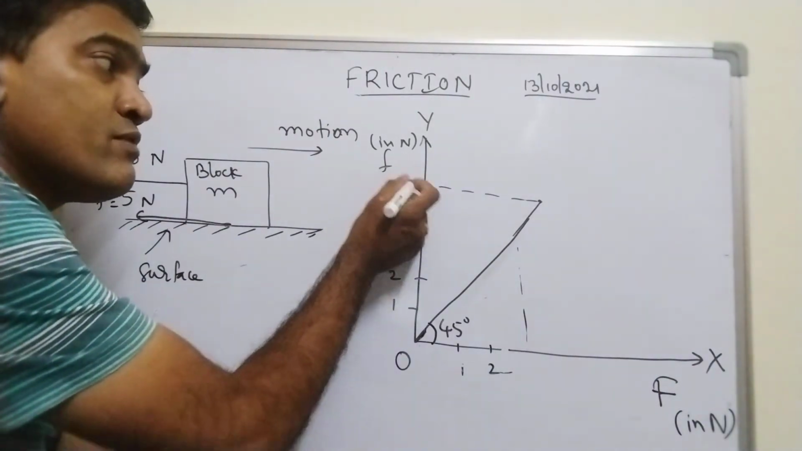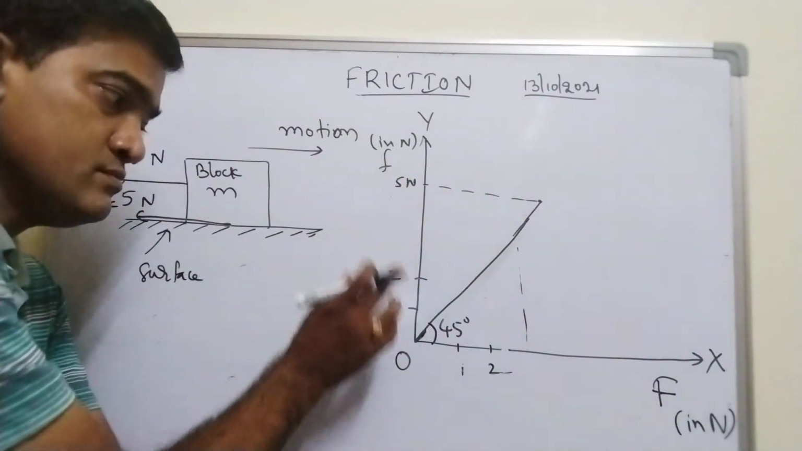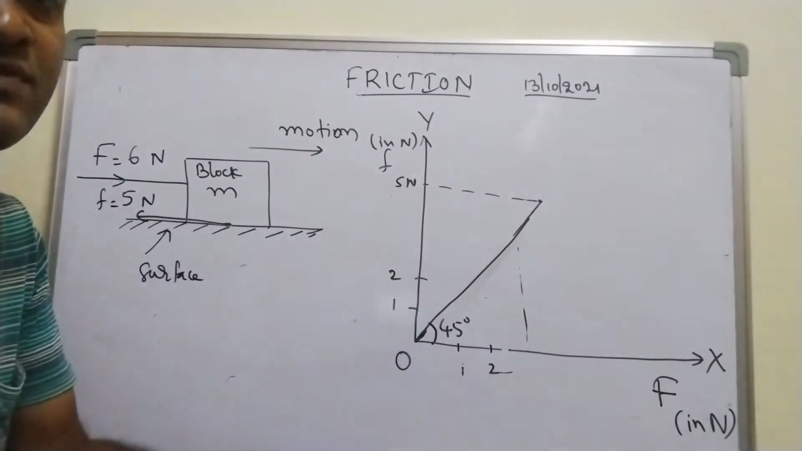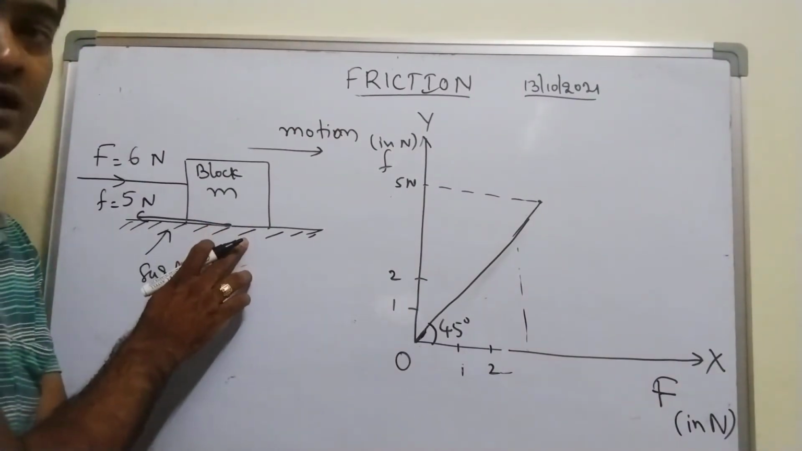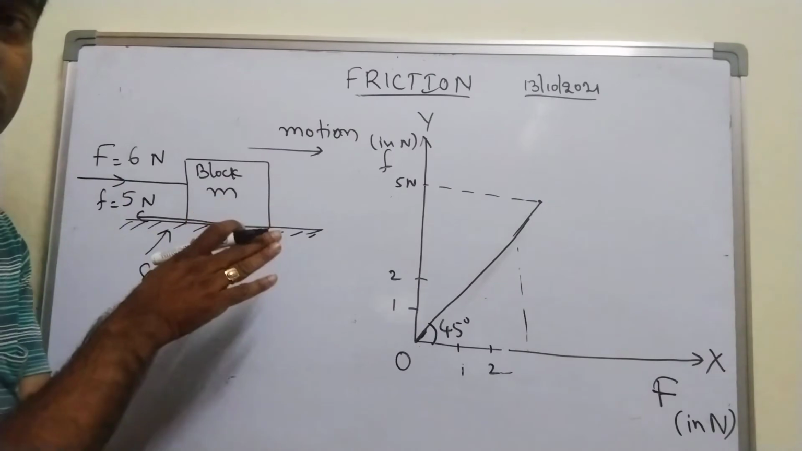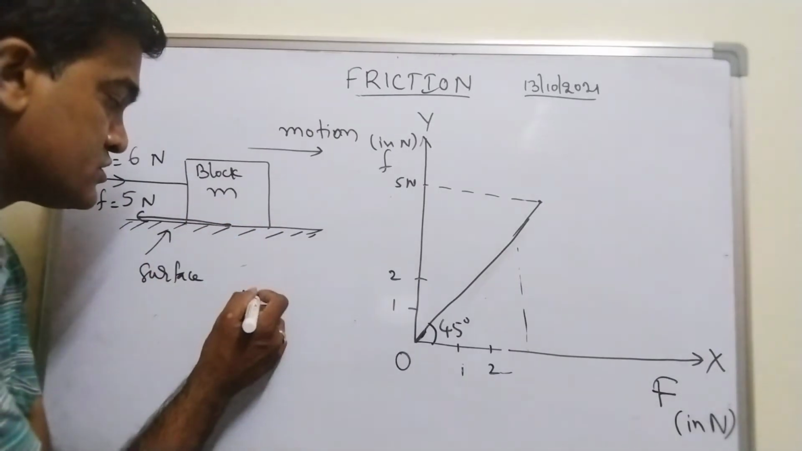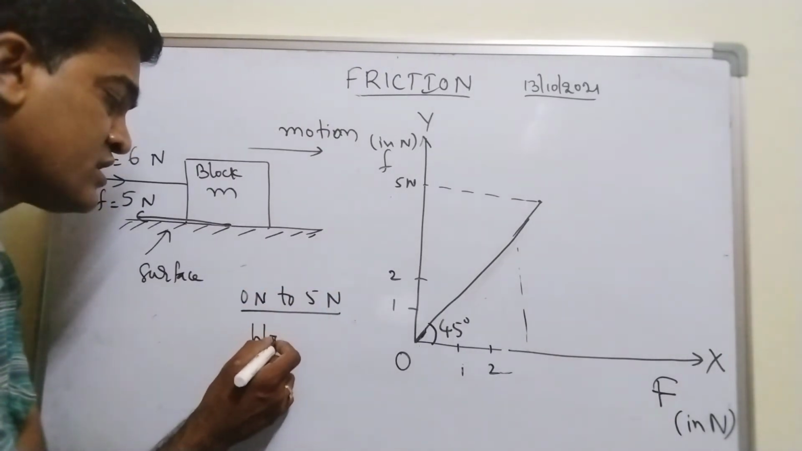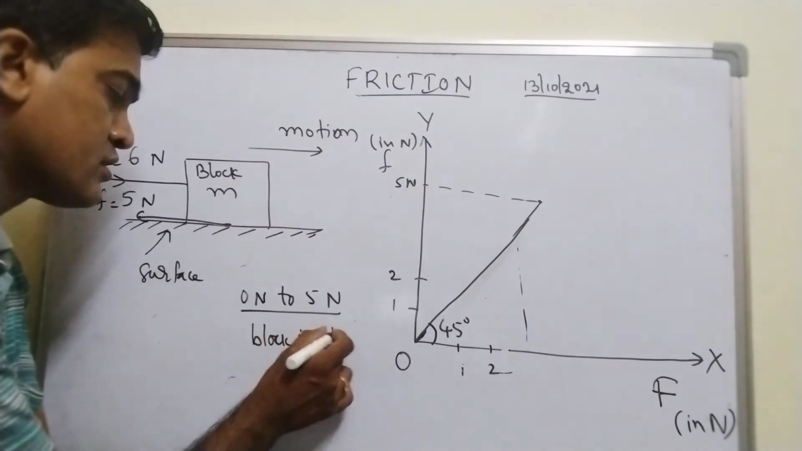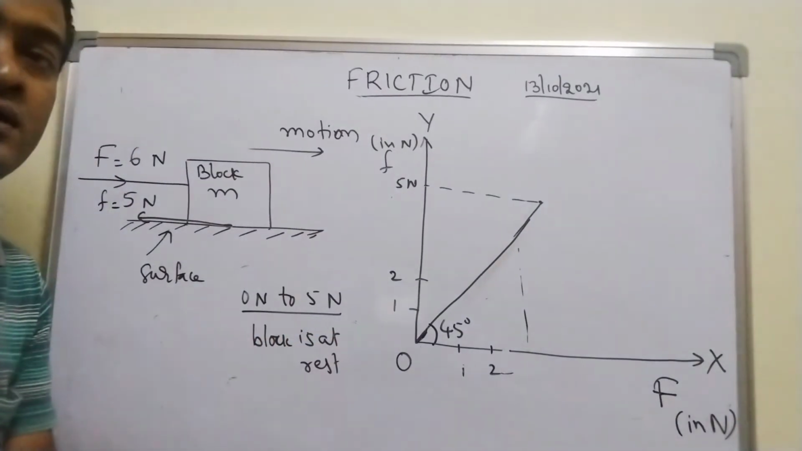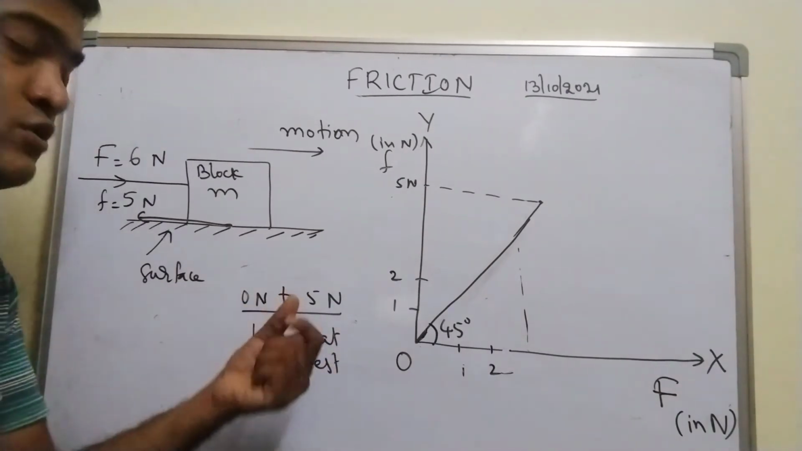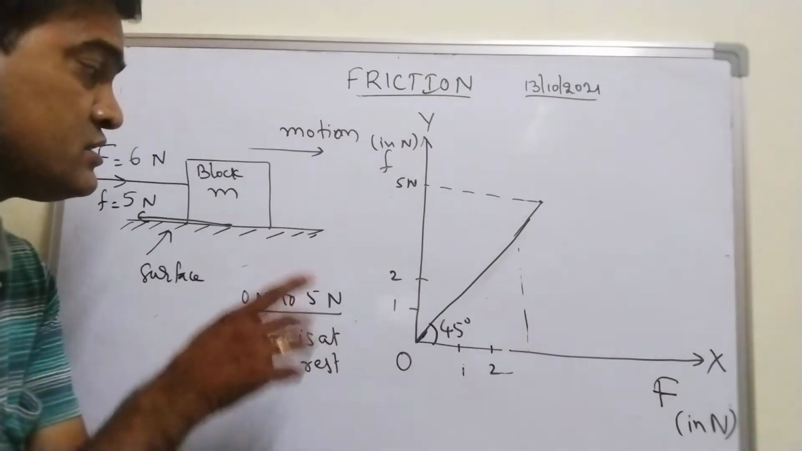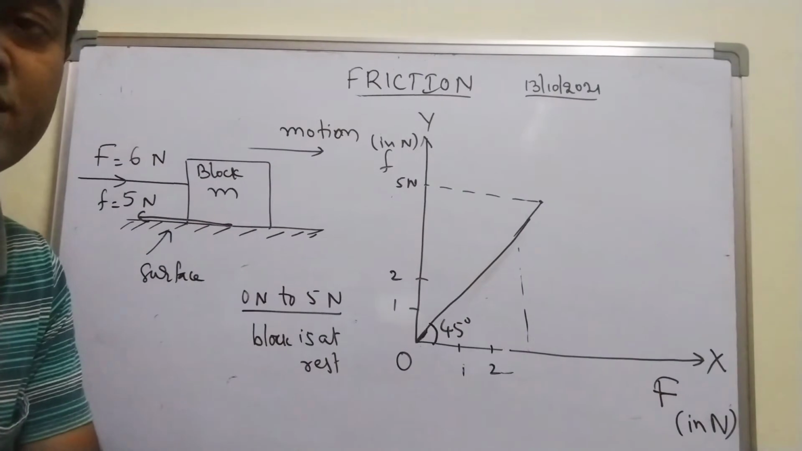This maximum value of this friction is called as, this maximum value of, okay, static friction. Why it is called as static friction? As long as I apply a force from 0 Newton to 5 Newton, ఇక్కడ వరకు block is at rest, is it not? Block is at rest. During this period from 0 Newton to 5 Newton, as the block is at rest, the friction that exists between the block and the surface is called as static friction.